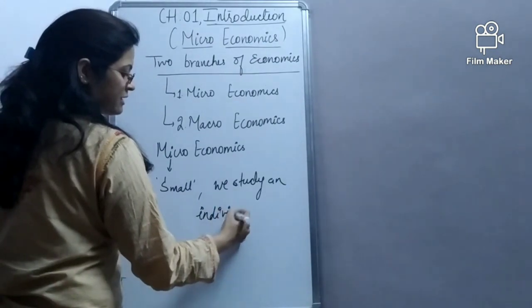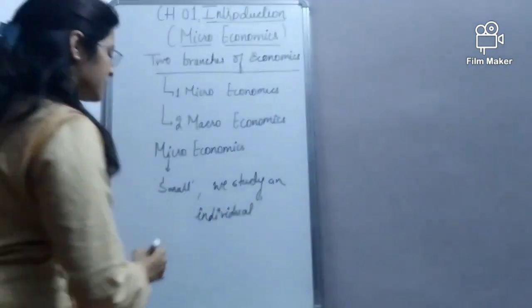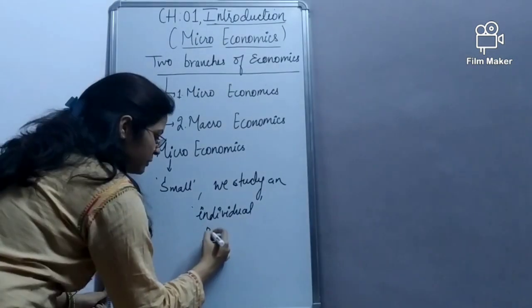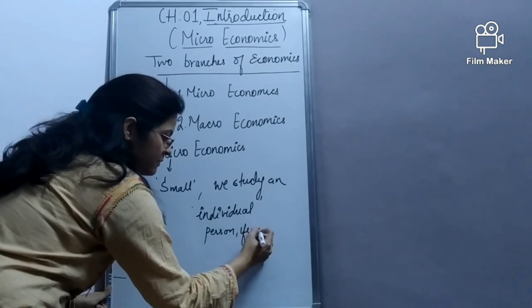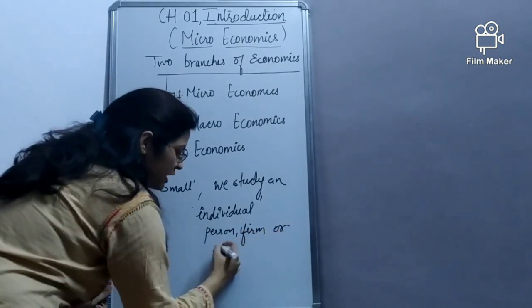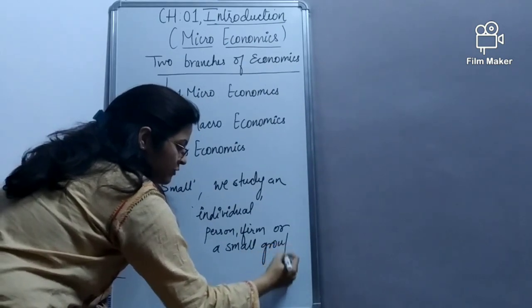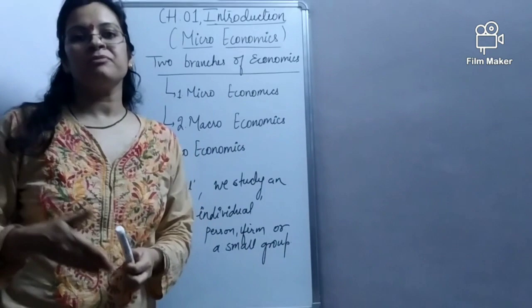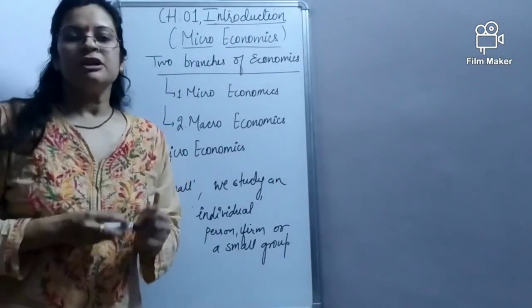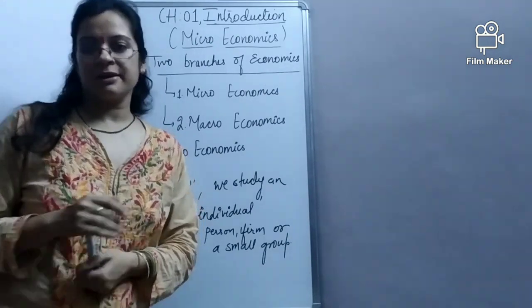This individual can be an individual person, an individual firm, or a small group. For example, individual income and individual output are termed as microeconomics.